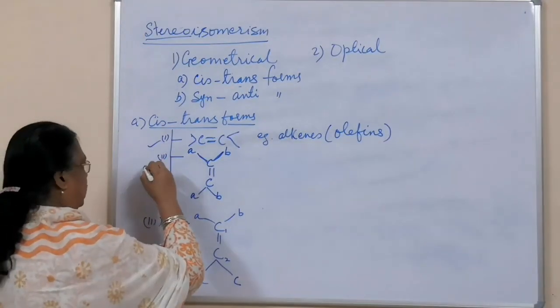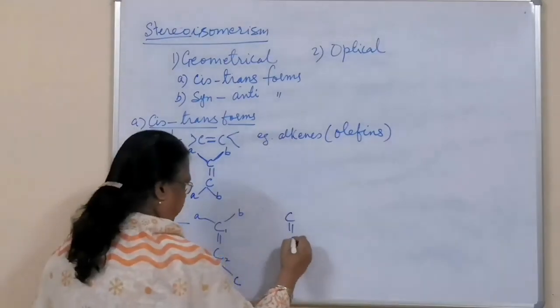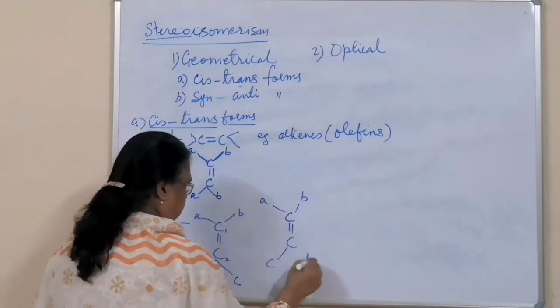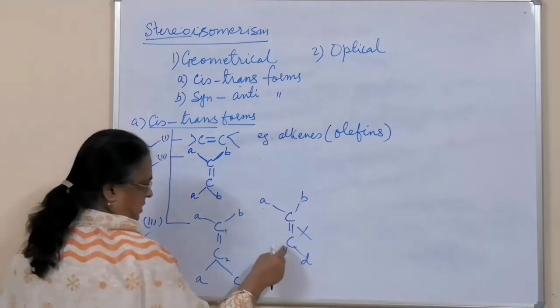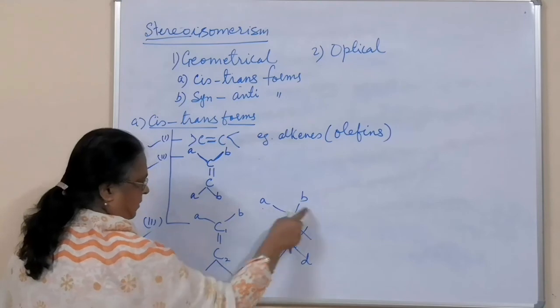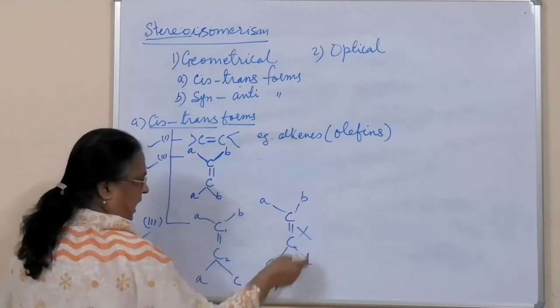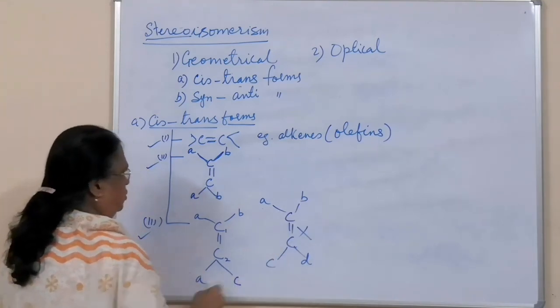Now suppose you have a compound A, B, C, D, then it is not possible. Why? Although the remaining valencies on each carbon are different, there is no similarity in the attached atoms or groups. So this compound will not show geometrical isomerism.